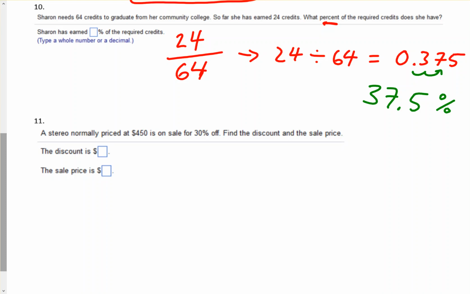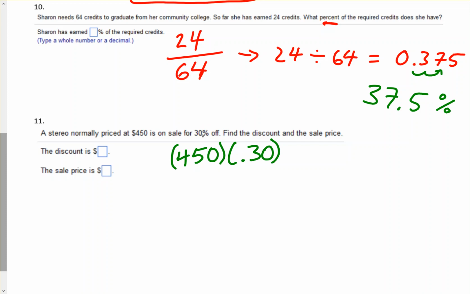Okay, stereo normally priced at $450 is on sale for 30% off. Find the discount and the sale price. Okay, so discount is the amount coming off of the original price. So what we want to do is figure out what's 450 times 0.30.